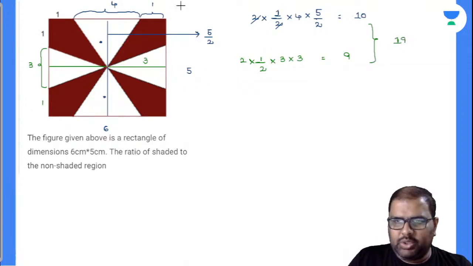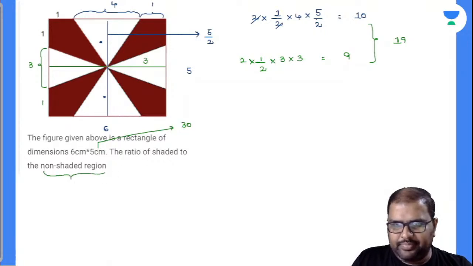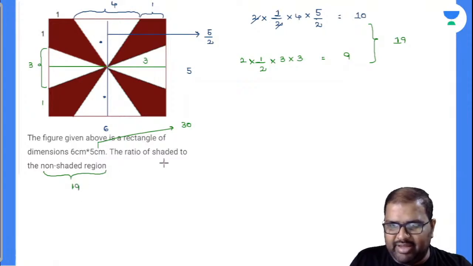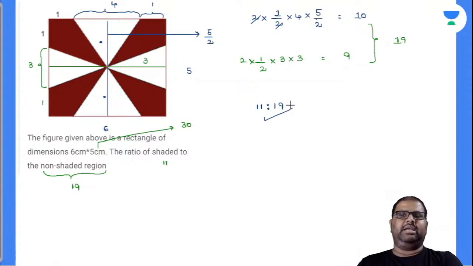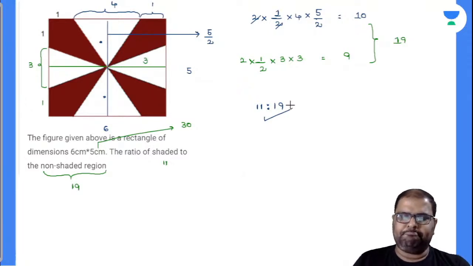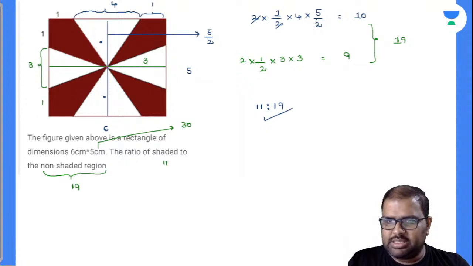Now, what will be the total area of the rectangle? Total area of the rectangle is 30. Now, see here, the unshaded, non-shaded region is 19. So how much will the shaded region be? 30 minus 19, 11. So my question is, ratio of shaded to non-shaded region, is it 11 is to 19? Perfect, it is 11 is to 19. Exactly done. Now the last question of this series.